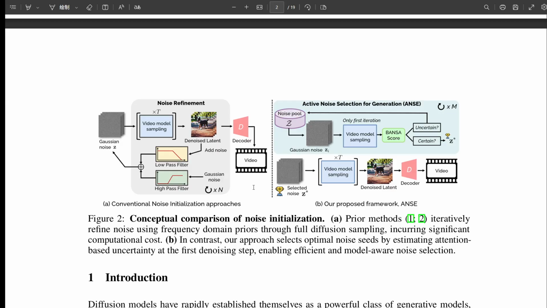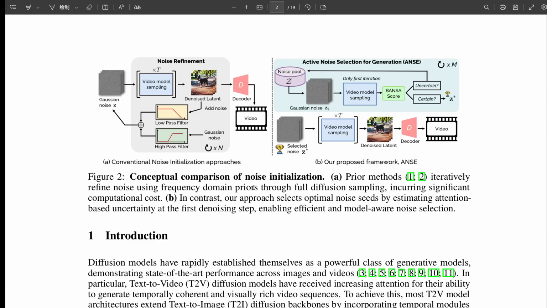And the second big issue was purely practical. They were slow. Really slow. How slow? Evaluating these noise seeds often meant running the whole video generation process multiple times. The paper mentions multiple full diffusion passes, sometimes even three full sampling passes. Three full passes just to pick the starting noise? That sounds computationally brutal. It was. Table 1 shows it could lead to a 200% increase in inference time. Wow, okay, 200% extra time just for the setup is a lot, especially when the video generation isn't exactly fast to begin with.